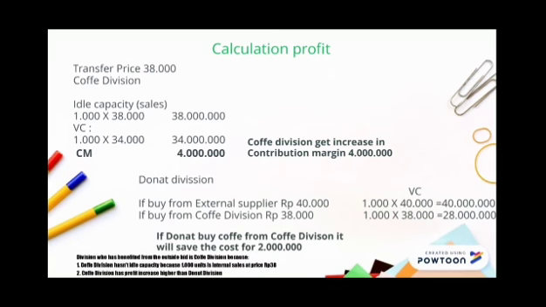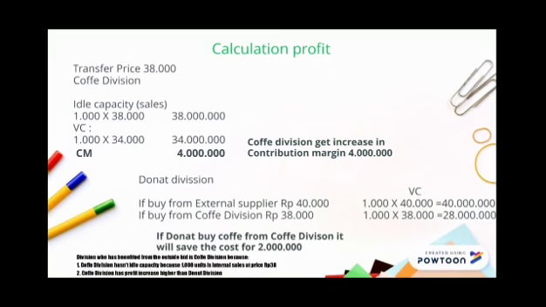The second, donut division. If donut division buys coffee from an external supplier, the price is 40,000, so the variable cost is 1,000 times 40,000 equals 40 million. If donut division buys coffee from coffee division, the price is 38,000.